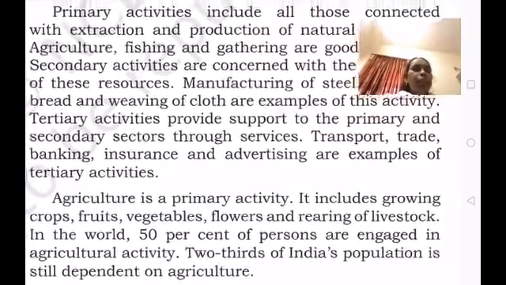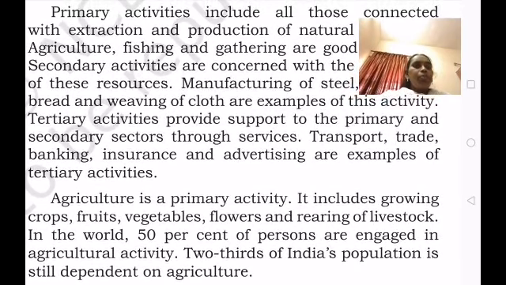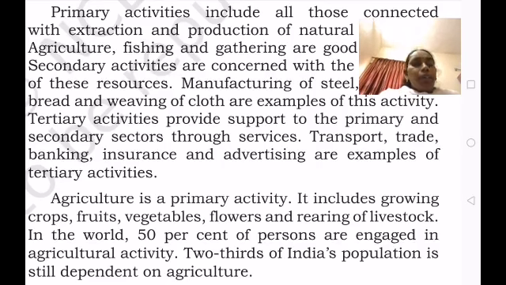Agriculture is a primary activity. It includes growing of crops, fruits, vegetables, flowers, and rearing of livestock. In the world, 50% of persons are engaged in agricultural activity. Two-thirds of India's population still depends on agriculture. So agriculture is a primary activity.